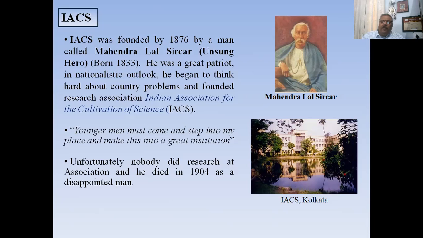He founded the society and created basic experimental facilities so that young students could learn science and do some small experiments there. But nobody responded to it in a proper manner. So this building had a very dirty look, and nobody was visiting it.